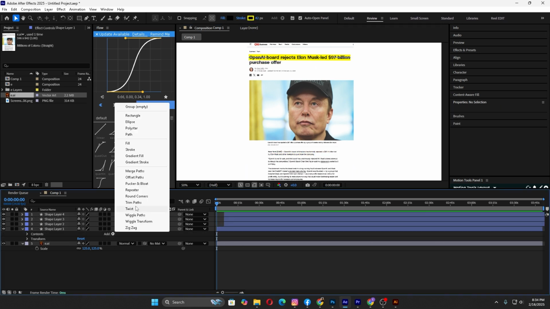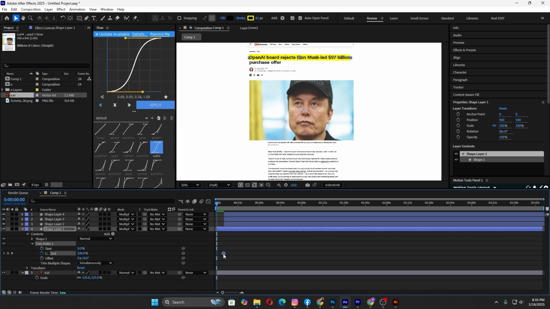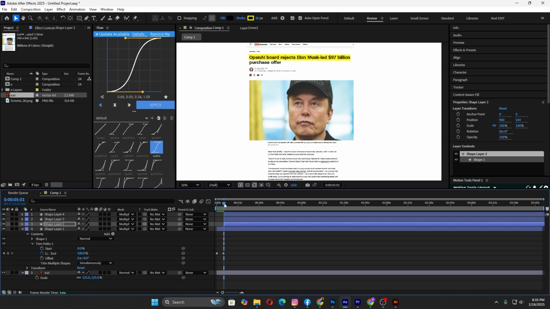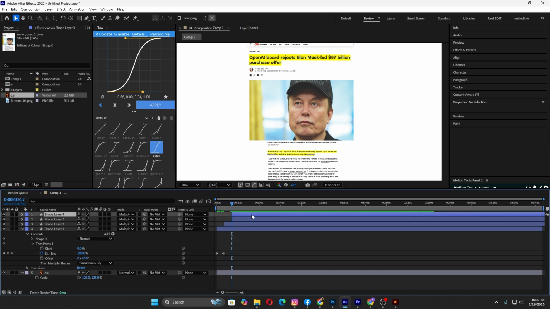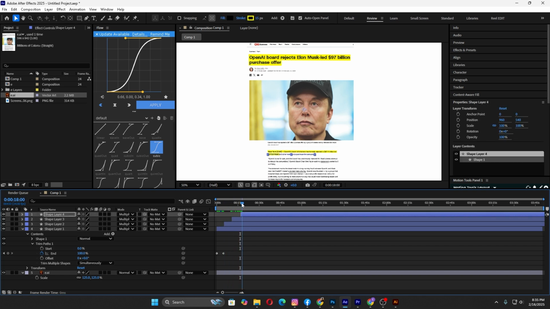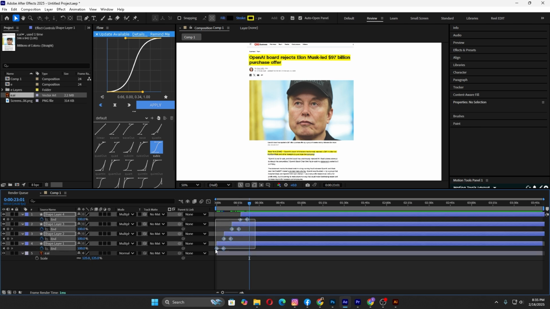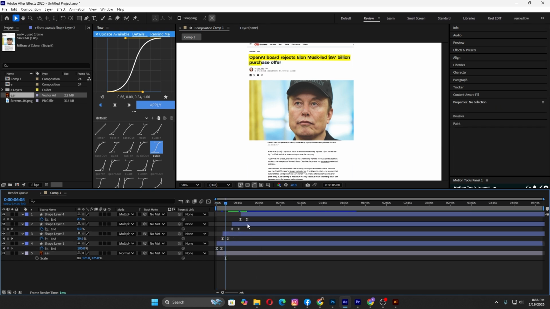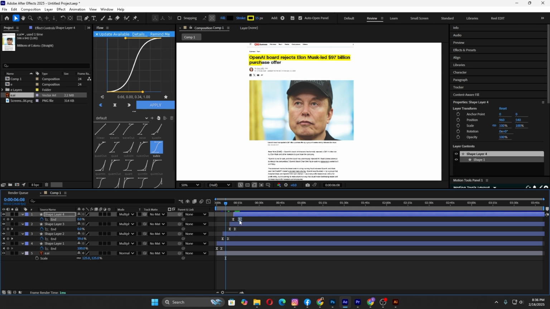Go to the shape layer, then Contents, and add Trim Paths. Open the Trim Paths settings and animate the End value from 0% to 100% to create a drawing effect. After that, copy the Trim Paths animation and paste it onto all the other shape layers, adjusting their timing for a smooth transition.